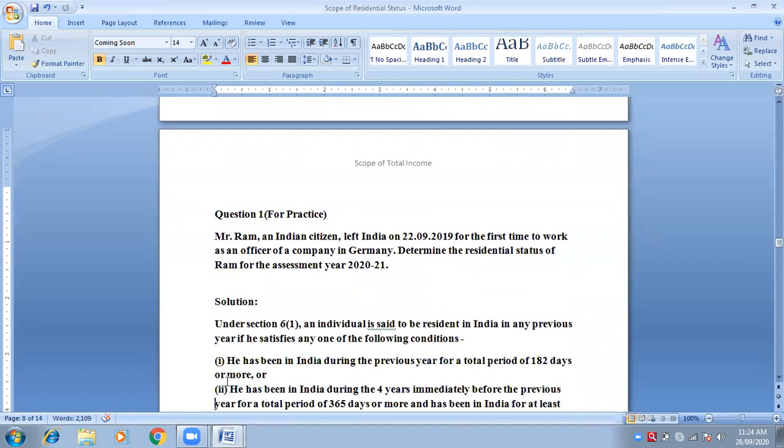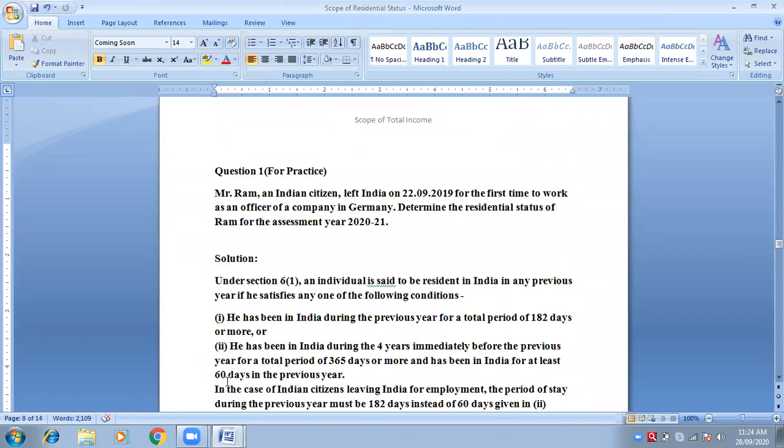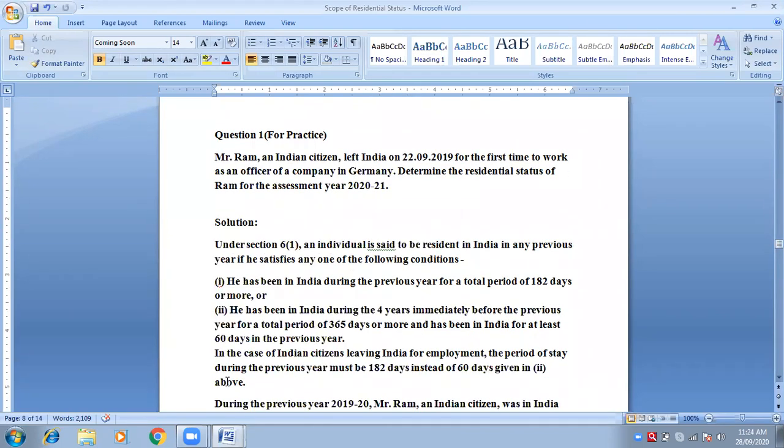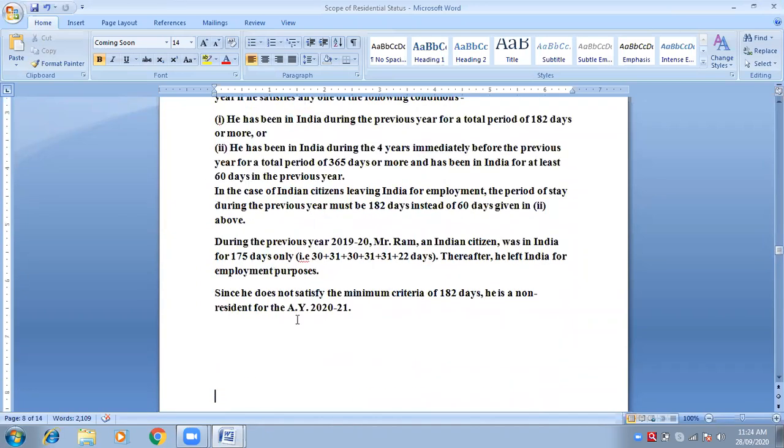Now these questions, I've completed scope of total income with residential status. Now these are the questions that you have to practice. See, this is the first question of residential status. Okay, you have solution also. See, if you don't understand only, then look at the solution part. I will share this document through Google Classroom right away.